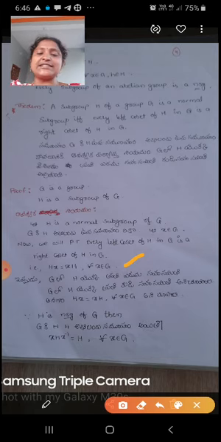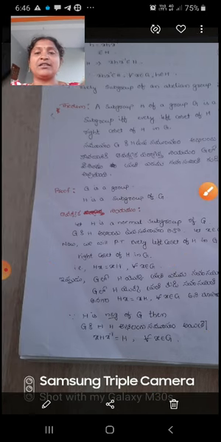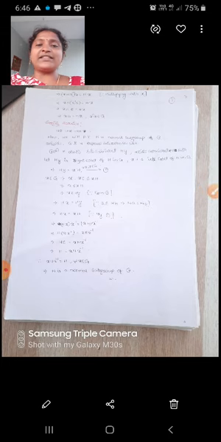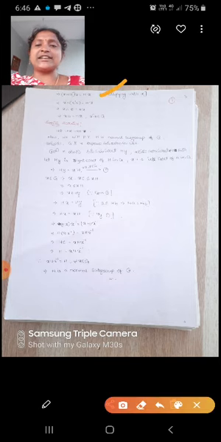Since H is a normal subgroup of G, by the known theorem we can write x H x inverse equal to capital H for all x belongs to G. So here we multiply with x on the right side: x H x inverse times x equal to Hx.